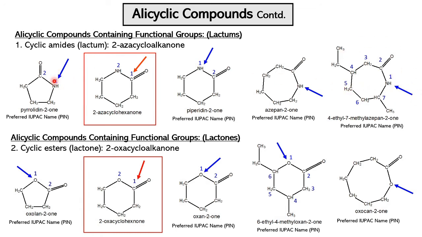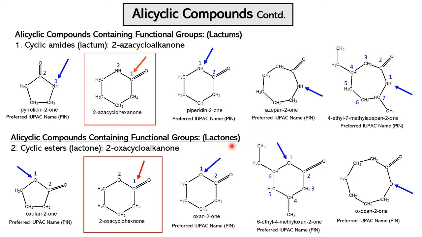So in all these, the third, fourth and fifth molecules, we are assigning 1 to the heteroatom nitrogen, and 2 to the keto group, and then third, fourth, fifth, sixth, seventh. So we have 4-ethyl and 7-methyl azepan-2-one. This molecule is similar to this one, but it has 2 substituents.